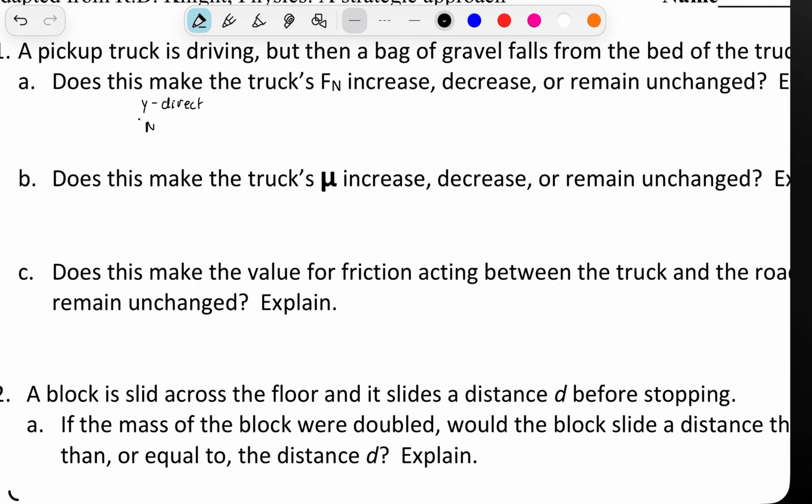We have Fn, and we also have Fg is equal to mg.